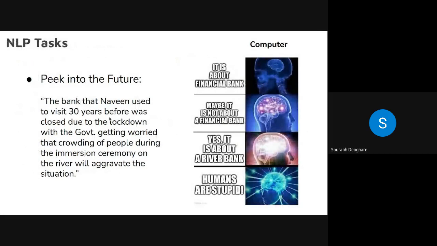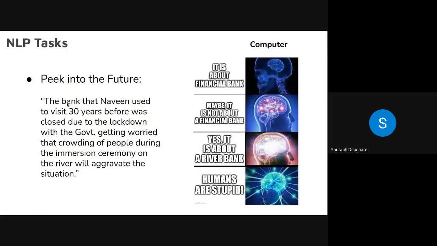So here is a sentence: the bank that Naveen used to visit 30 years before was closed due to lockdown, with the government getting worried that crowding of people during the immersion ceremony on the river will aggravate the situation. Okay, here there is a word bank. Now, bank could either mean the river bank or the financial bank. How would a computer understand this?